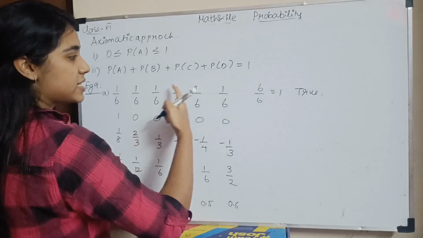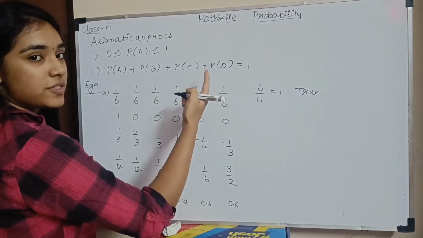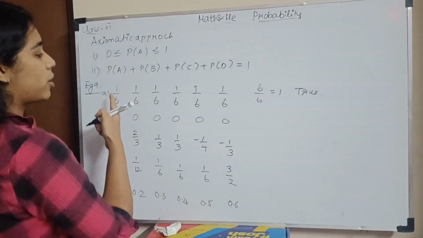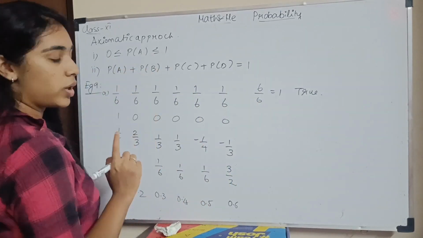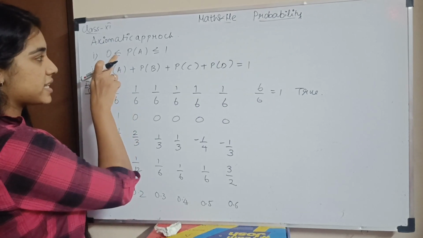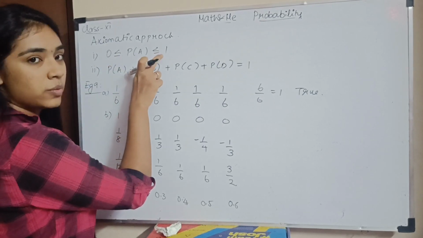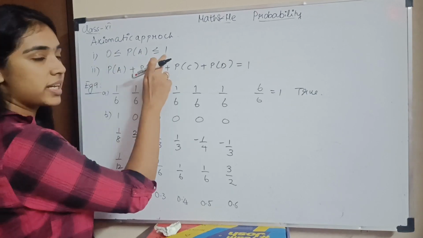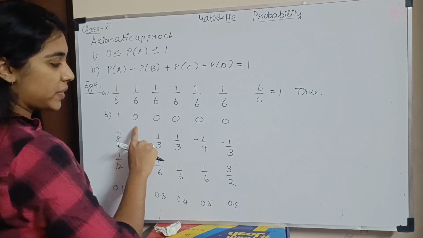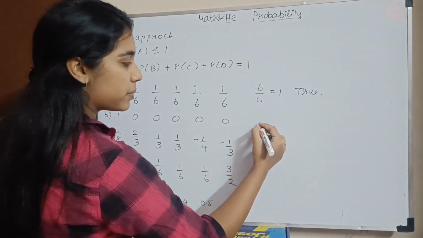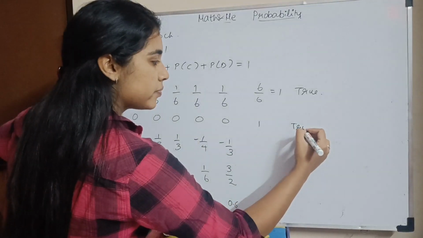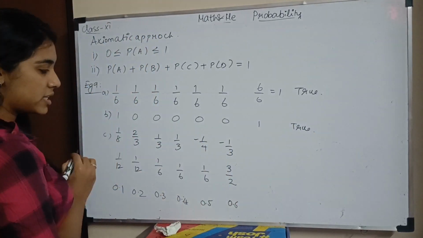Okay, you have 6 different events, you have 6 different probabilities, when you add them all you get 1, and you see that the probability values are between 0 and 1. Now let's look at the second subsection. We have 1 and 0. You also see that there is less than or equal to, so it can be equal to 0 also, it can be equal to 1 also, or it can be in between. So here I see a 1 and the rest are all zeros. Now when I add all of these, my sum of probability is 1. So it satisfies both the conditions. So this is also true.